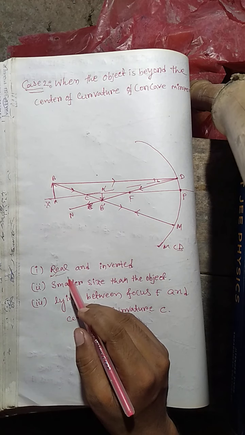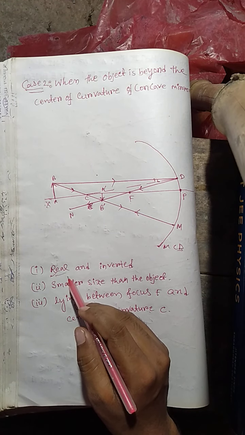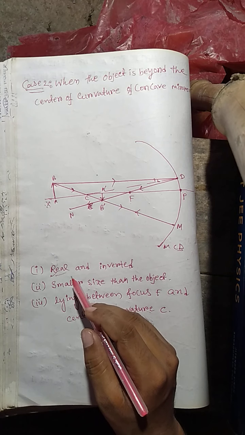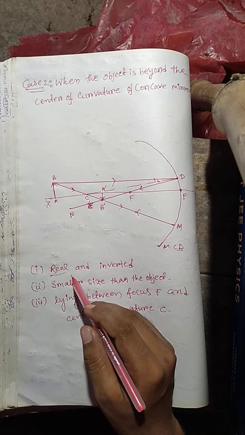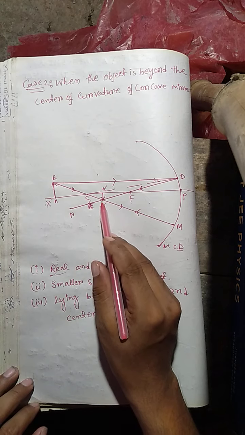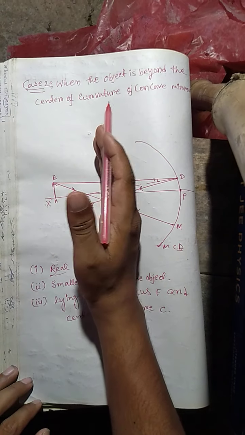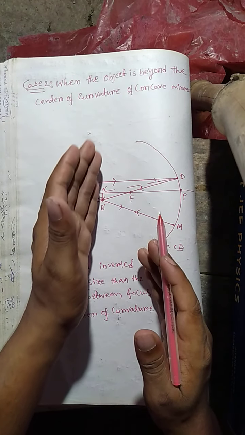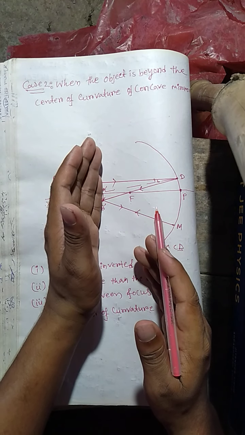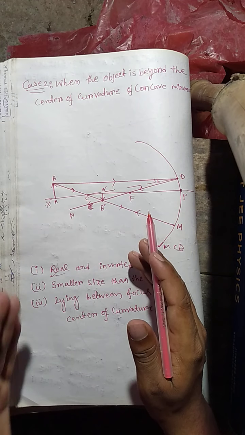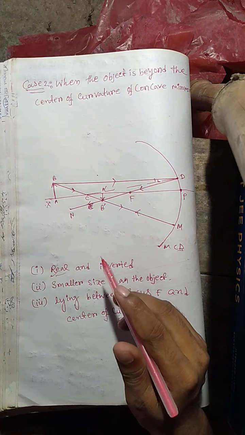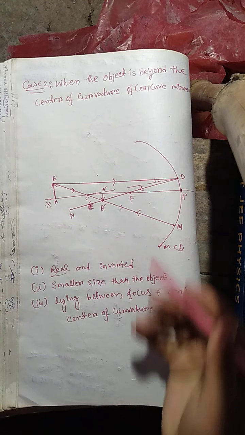The images which can be obtained on a screen are called real images. So here this image can be obtained on a screen. If you place a screen in this position, you can get the image on the screen. So this image is real, and this image is inverted, as I already discussed.